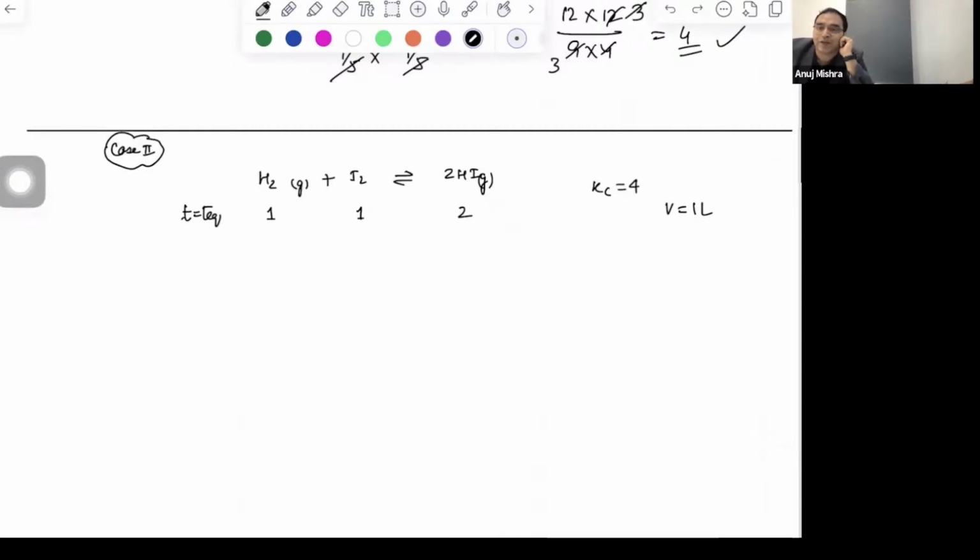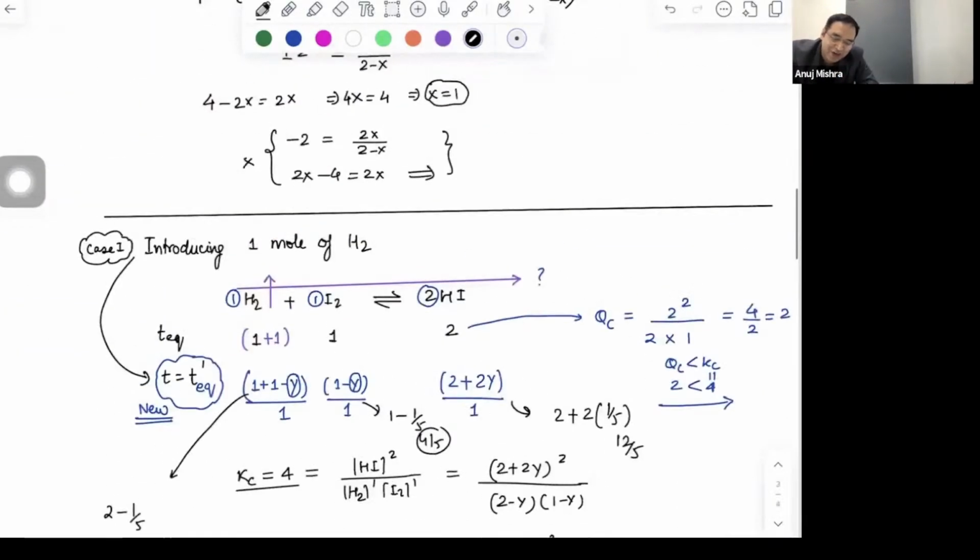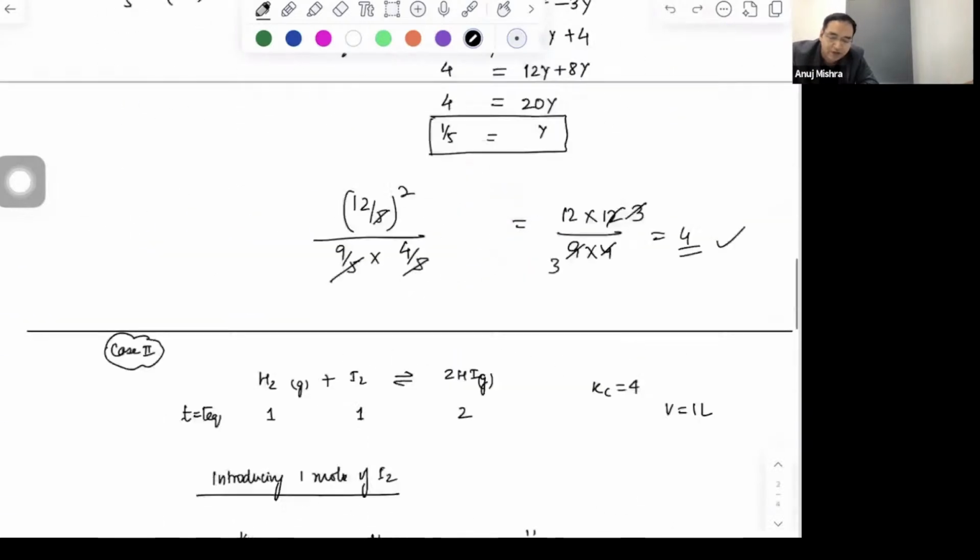What kind of changes will happen in the question? Can I say no changes? Because H2 and I2 have the same coefficient, 1, 1. So if somebody asks, if you're introducing 1 mole of iodine at equilibrium, how will you solve? This is my answer. Everything will be the same. The only thing is, if it is 1 mole of I2, I'll just write I2 here and H2 here. Don't you think it is exactly the same? We'll get the same answer mathematically also.